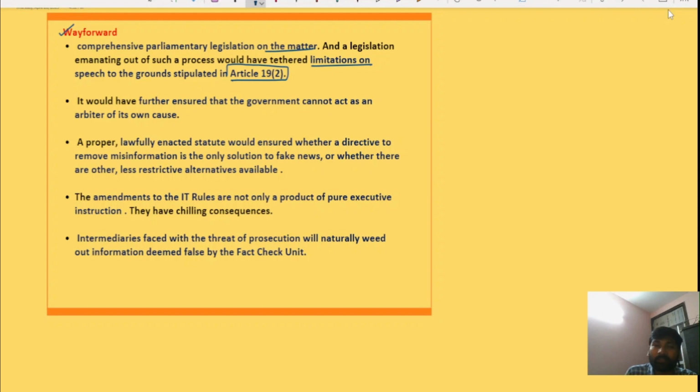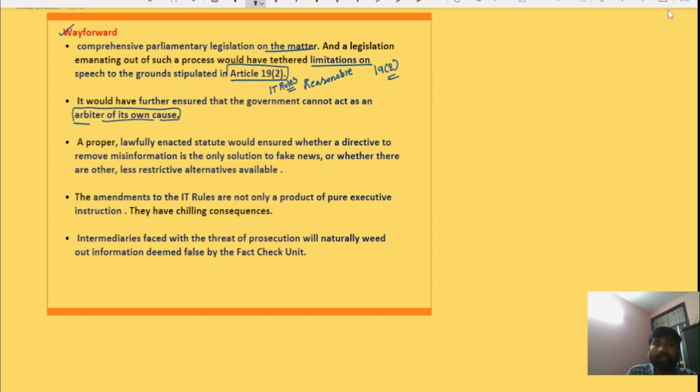See, when Parliament makes a law, it takes into consideration the reasonable restrictions already provided under Article 19(2) of the Constitution. So therefore, the IT rules should be brought through a legislation, because it would have ensured that the government cannot act as an arbiter of its own case.